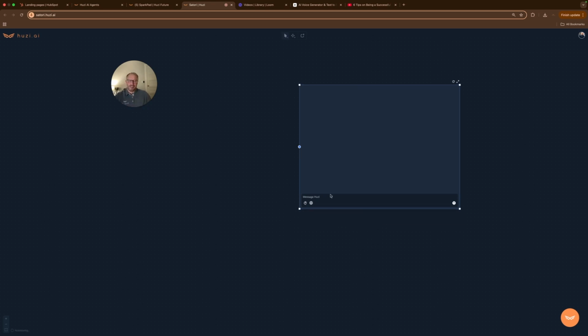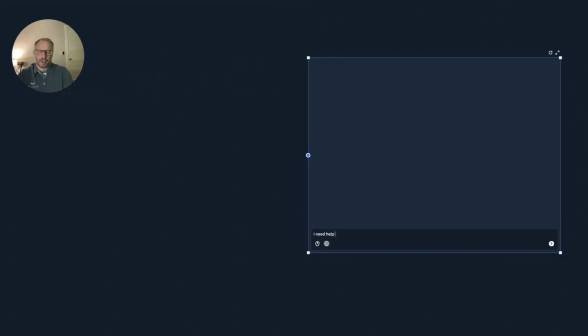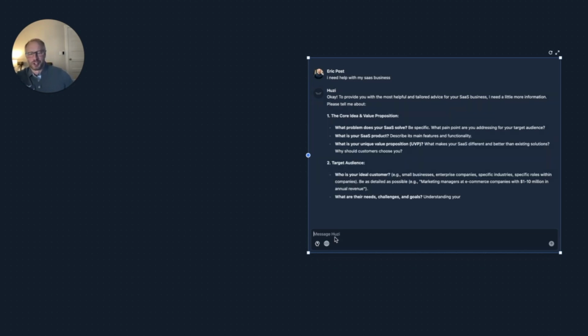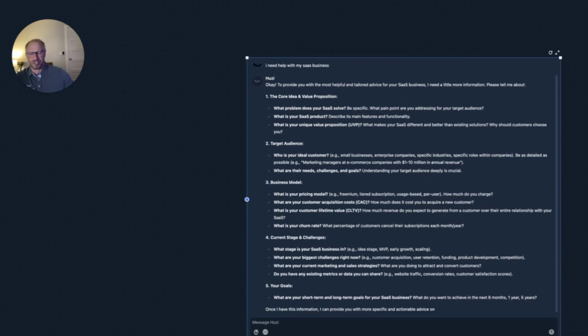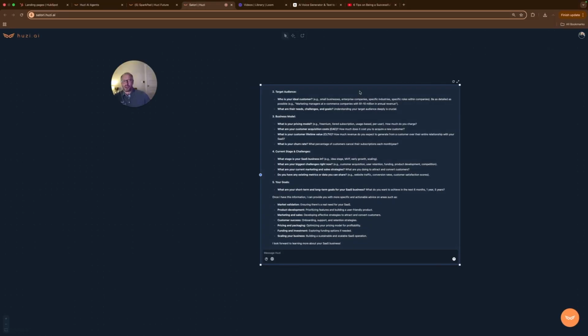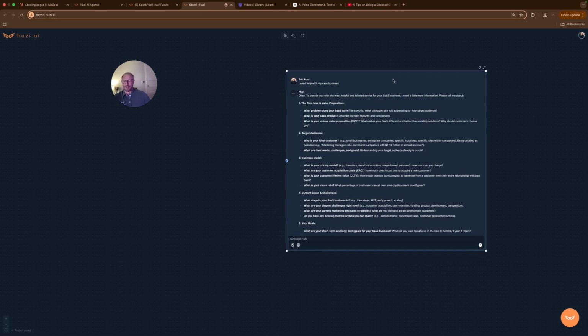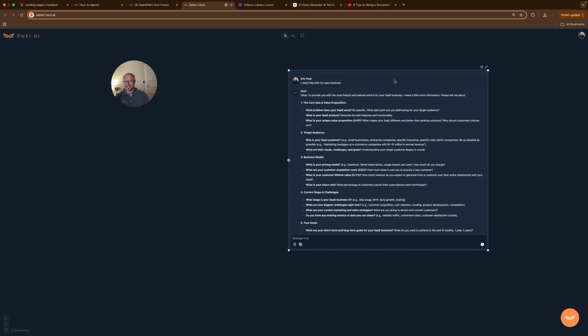So now I've added this chat window. Now, this is a very powerful AI model here. So let's say I need help with my SaaS business. All right, so let's just show you here. Now, we have a very powerful AI model that's going to work here. But you know about prompt engineering, you know that it's really important to give the AI models context to work on. So let's make this even a little bit better experience.